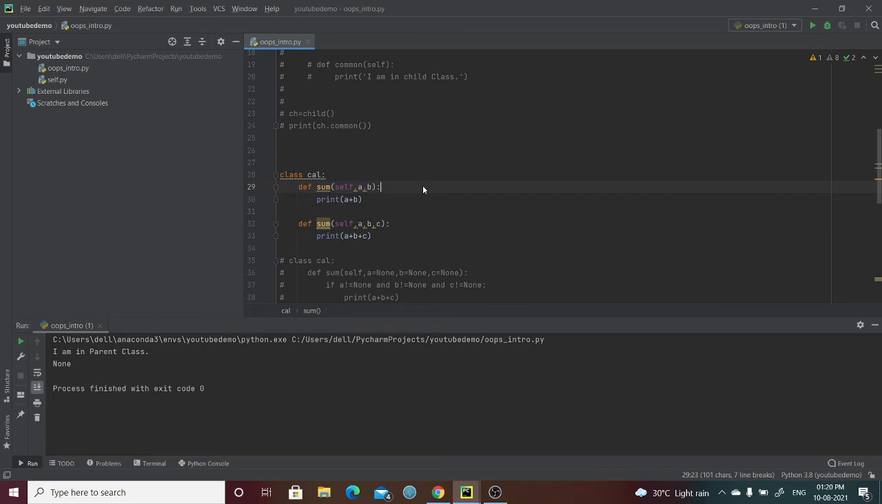Okay, so here actually is the simple calculation class that I've created using the class name cl, and I have two methods with the same name. We have two methods with the same name but getting different arguments. So what happens